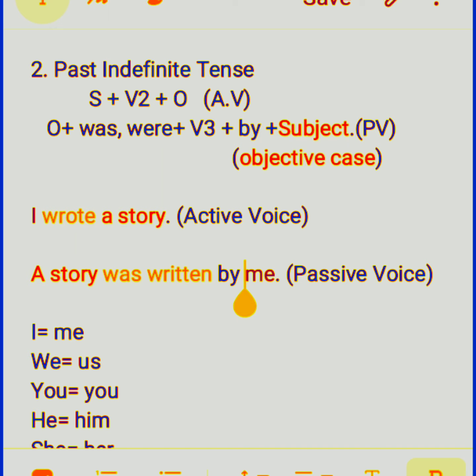In the first tense, present indefinite, there was I write a story and a story is written by me. Now here it is I wrote a story, a story was written by me. There is only a difference of this helping verb. There we used is, am, are as helping verbs, and here we use was, were as helping verbs. Here the story is singular, so we have used was written by me.